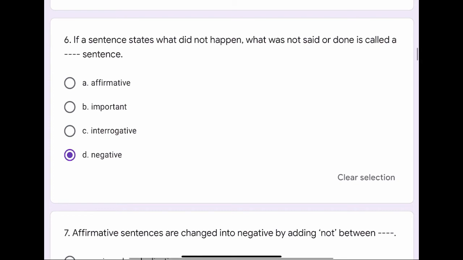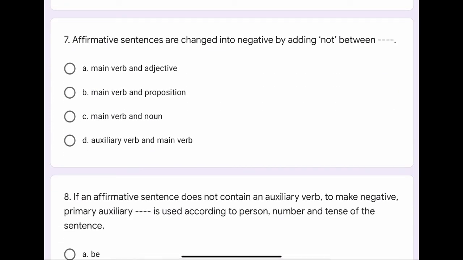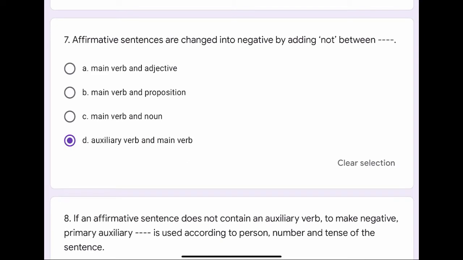Question number 7. Affirmative sentences are changed into negative by adding not between dash dash. The options are A. Main verb and adjective, B. Main verb and preposition, C. Main verb and noun, or D. Auxiliary verb and main verb. The correct option is D. Auxiliary verb and main verb.